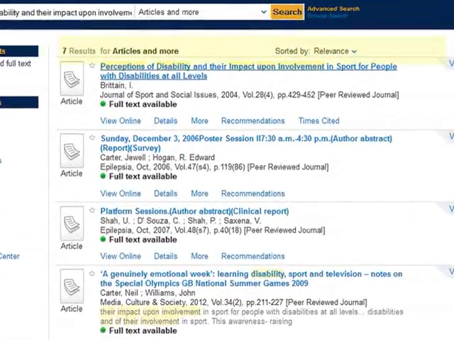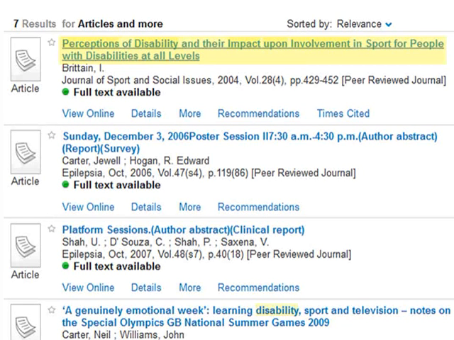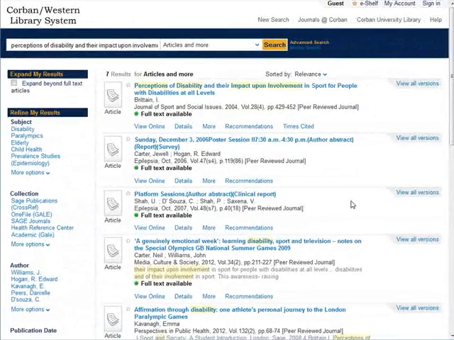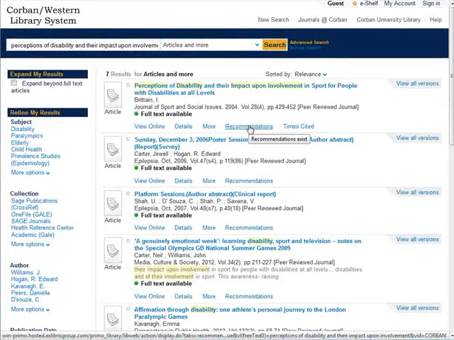The title of the article was Perceptions of Disability and Their Impact Upon Involvement in Sports for People with Disabilities at All Levels. Let's look at a few features in CorbanSearch that may enable us to find some more articles on a similar topic. One of the options for this article is recommendations. Recommendations is basically saying that if this article is helpful for your research, here are some more articles that might be helpful as well. One of these articles in particular looks helpful.